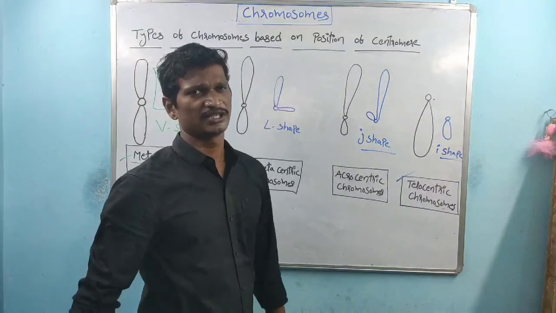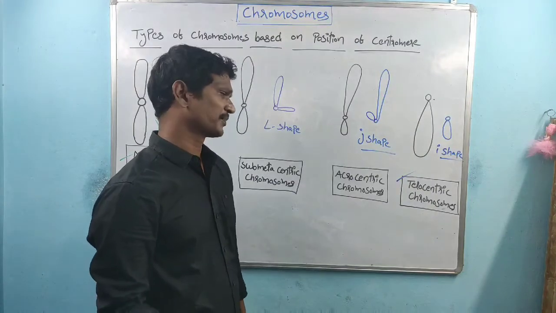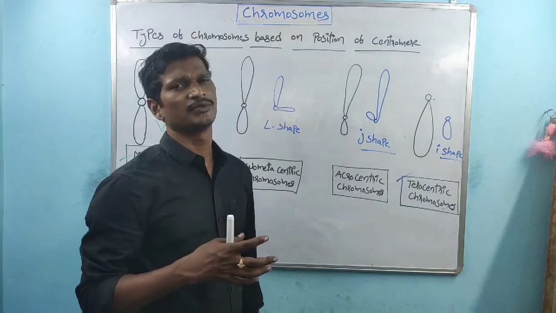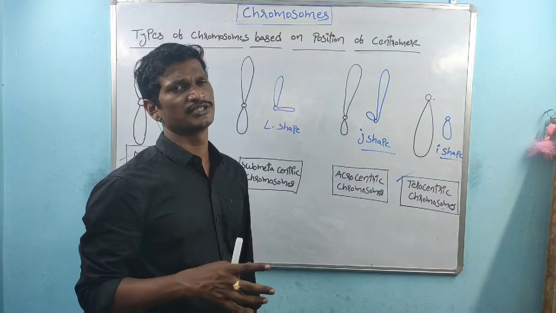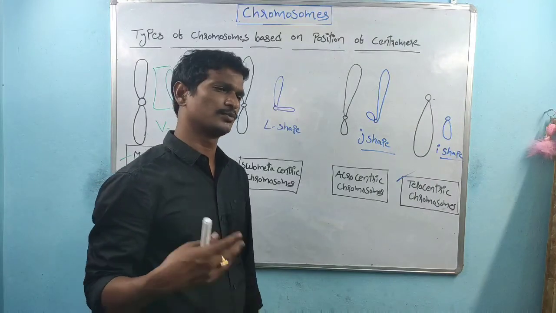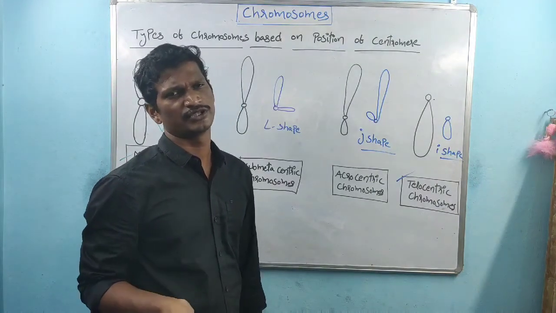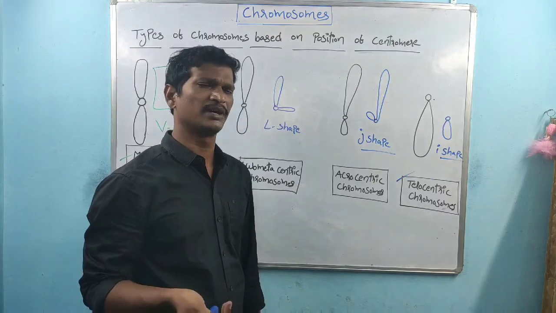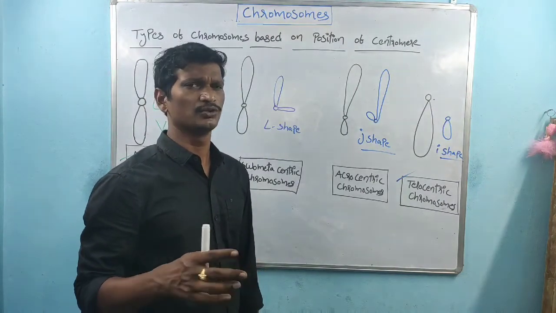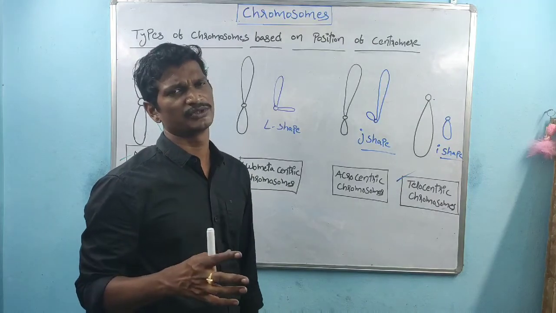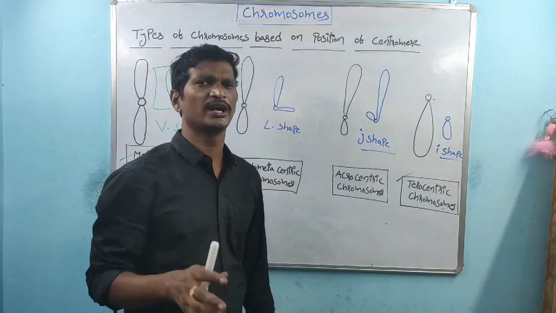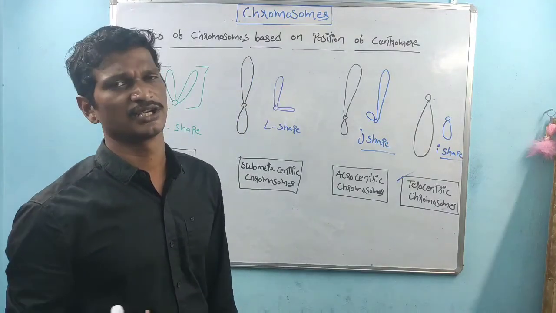And in the next class we'll discuss that every species has a particular chromosome number, and some examples are given in NCERT. We have to remember, for example, human beings have 46 chromosomes, right? In that manner, chimpanzees have 48 chromosomes. So different types of organisms contain different numbers of chromosomes. Some examples are given in NCERT. We have to remember them. We'll discuss in the next class, right?